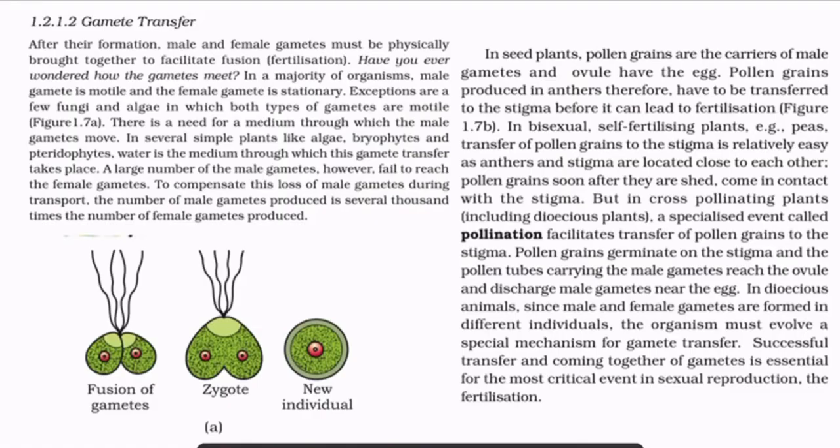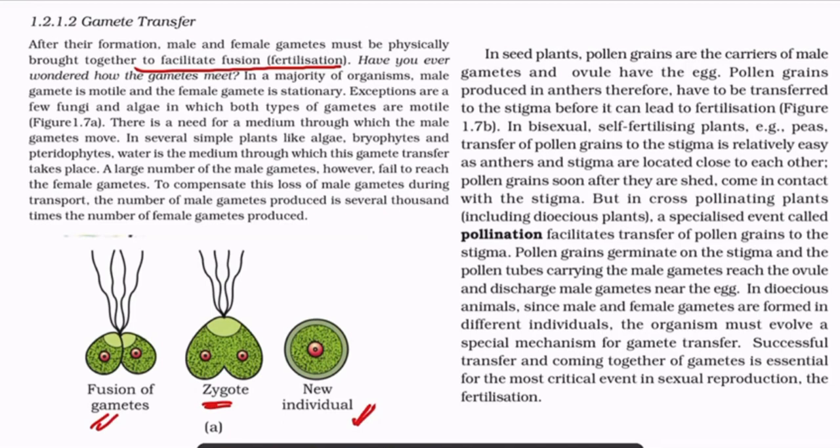Moving further, we have gamete transfer. After the formation of gametes, male and female gametes must be physically brought together to facilitate the fusion or fertilization. Now, fusion takes place and zygote formation takes place, forming a new individual.